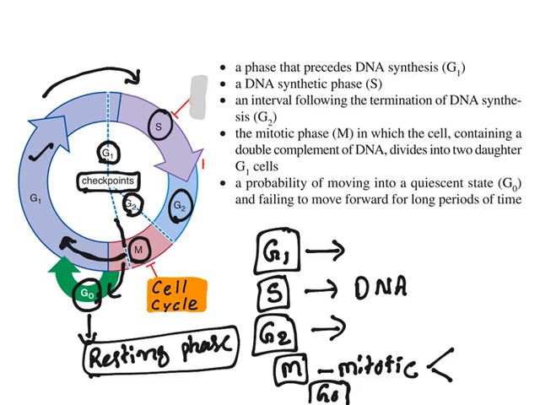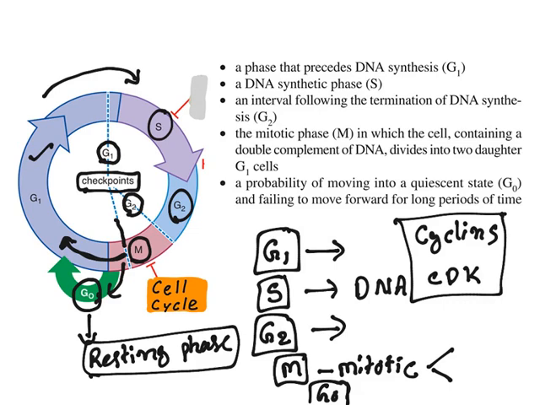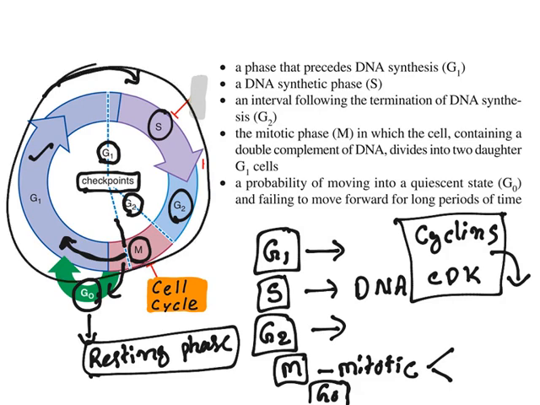Now, these checkpoints are carried out by certain proteins known as cyclins and cyclin-dependent kinases. Both of these undergo mutations in cancerous cells. Because this control is lost, the cell continues to go for multiplication. The cell will not go to G0 or the resting phase. It continues to multiply. That is what results in tumor cells. So this is about the cell cycle.